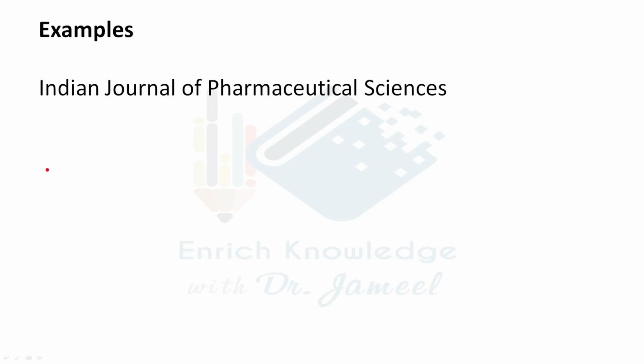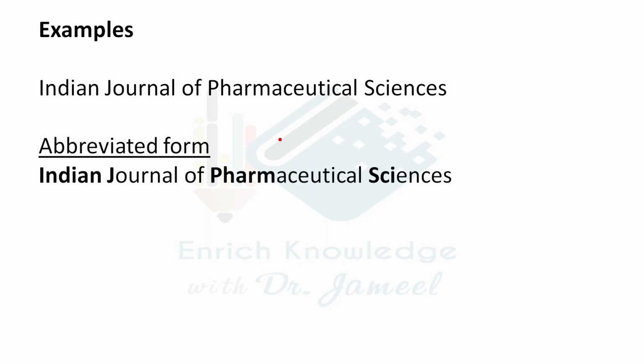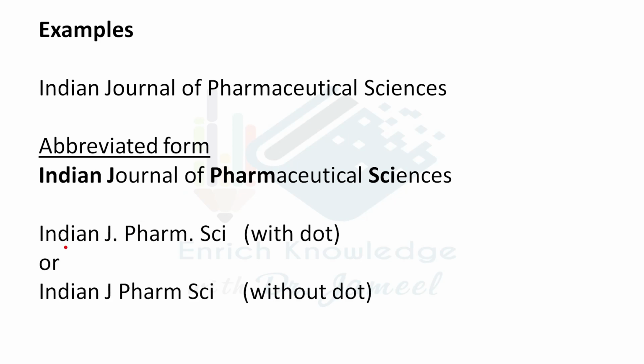Let us see the first one, Indian Journal of Pharmaceutical Sciences. Looking at its abbreviated form, Indian will be kept as it is. We will not have any abbreviation for Indian. For journal, we take the first letter J, shown in bold form. Pharmaceutical is Pharm and Sciences is Sci. Look at these bold letters in the abbreviated form. So it can be written as Indian J. Pharm. Sci. with dots.